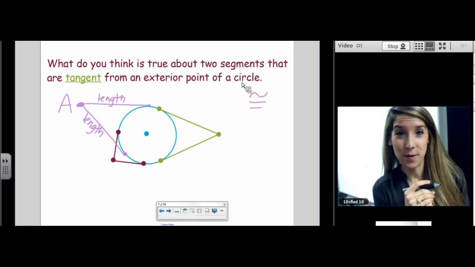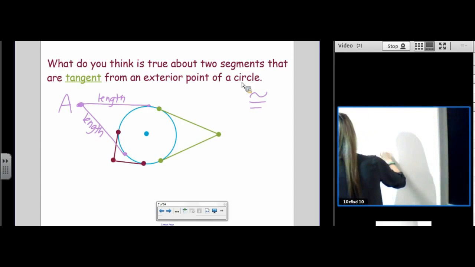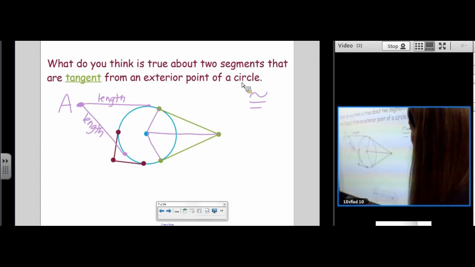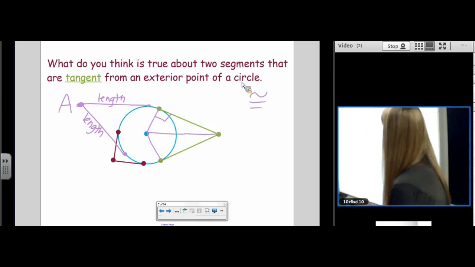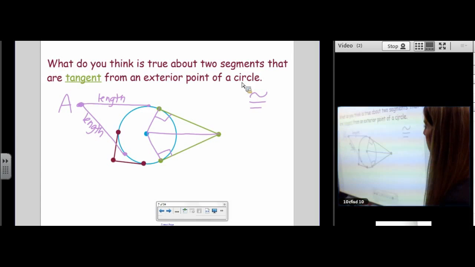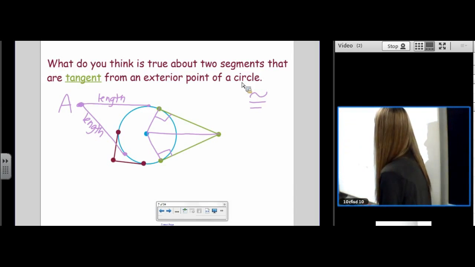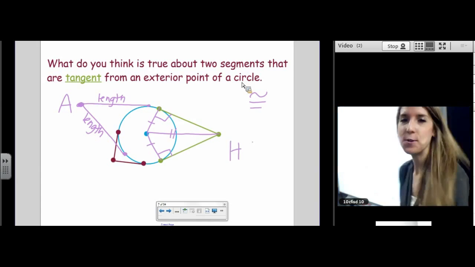Do you think we could prove that? I bet we could prove that they're congruent. I'm going to draw this radius, and this radius. When a radius meets a tangent line, you get a right angle. Let's try to prove those two triangles guilty of being congruent. Well, the radii are congruent, and the shared side is congruent. So we have hypotenuse, leg. Remember that really annoying song?